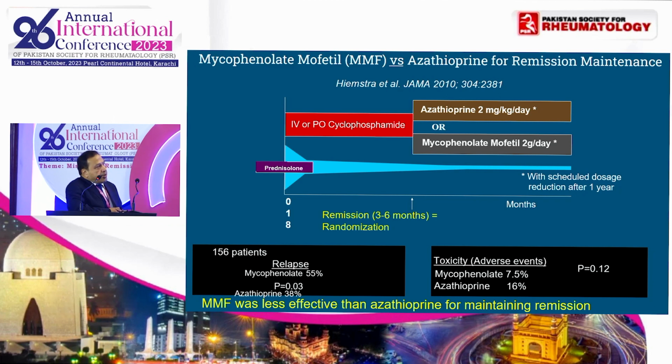In this trial, mycophenolate was compared with azathioprine for remission. After giving induction therapy with cyclophosphamide and achieving remission, the patients were divided into two groups, azathioprine versus mycophenolate. The relapse rate was 55% in the mycophenolate group and 38% in the azathioprine group. So the conclusion was that mycophenolate was less effective than azathioprine for maintaining remission.